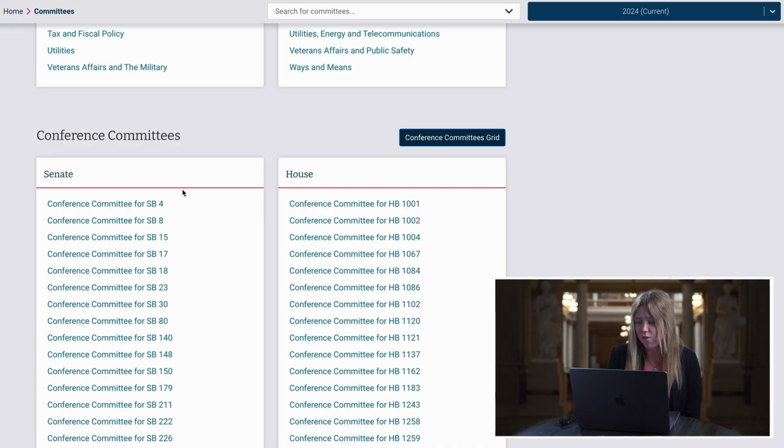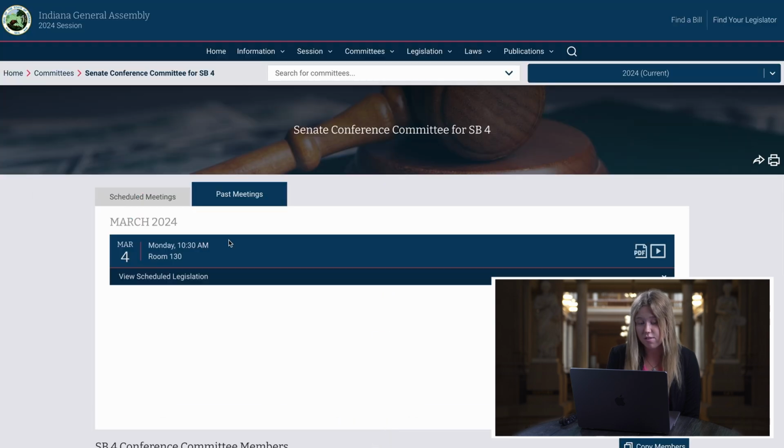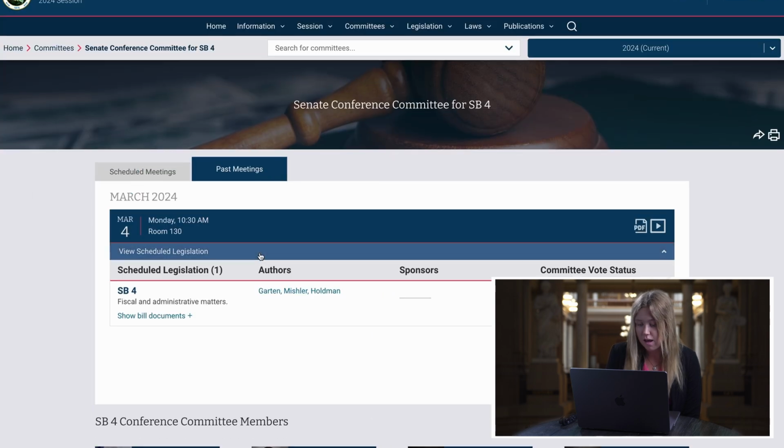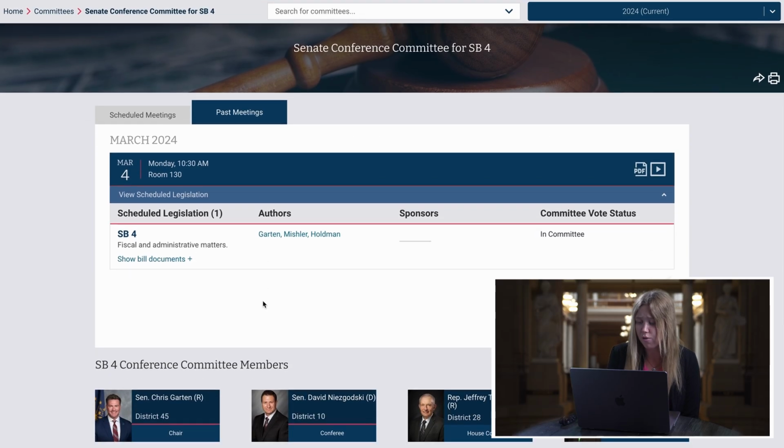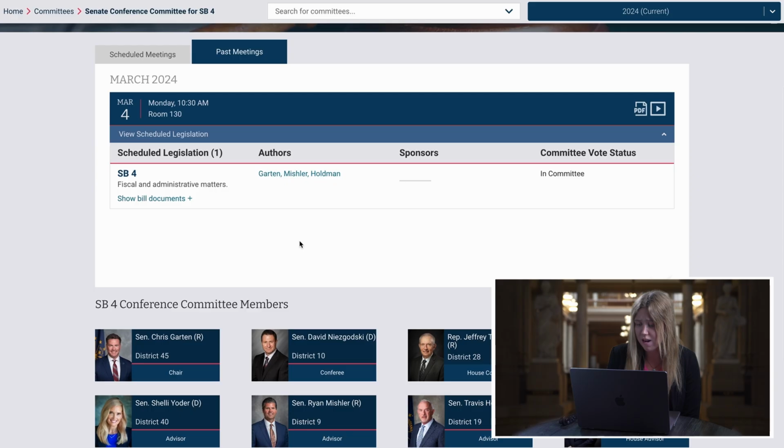These are some examples of bills where the members of the House and Senate had to meet to compromise on some of these changes. Now, I'm going to show you, for example's sake, one in the House and one in the Senate. Let's go ahead and just click on this conference committee for Senate Bill 4. The site's functionality lacks here. The majority of the bills clicked on show a prolonged loading screen. Because these meetings are mostly private, there isn't a ton of information that will normally show up here.